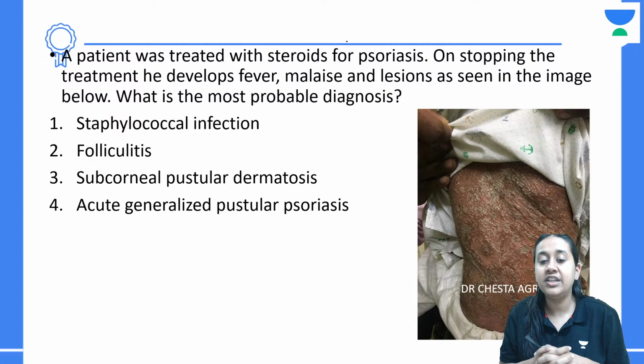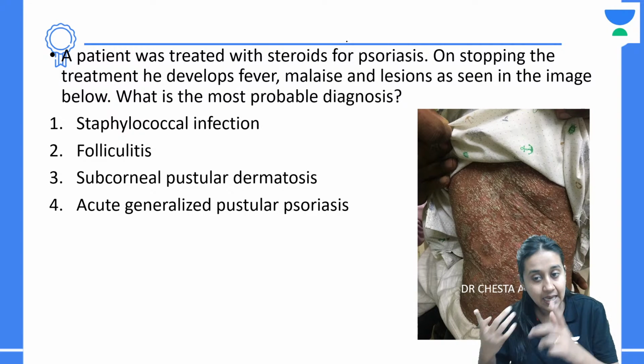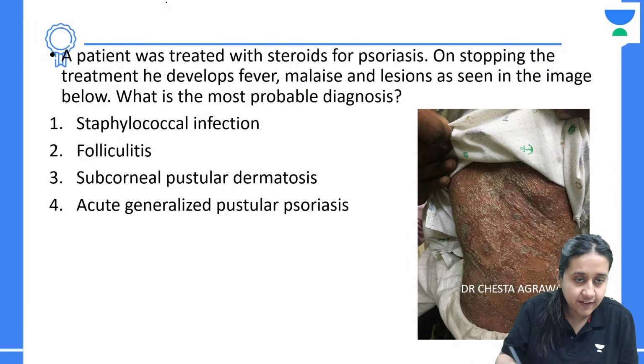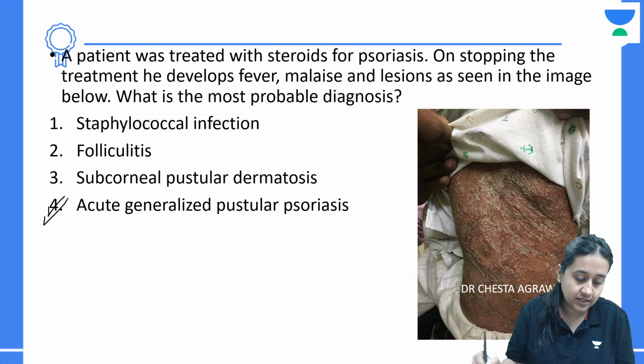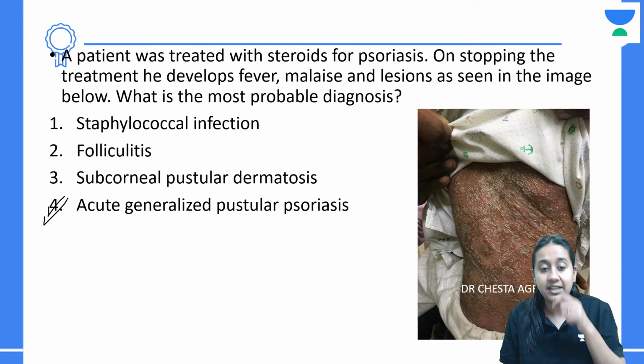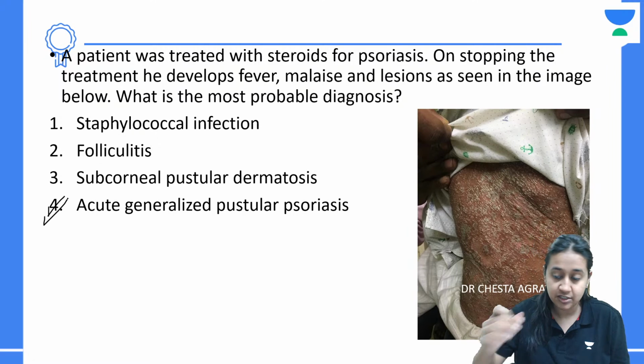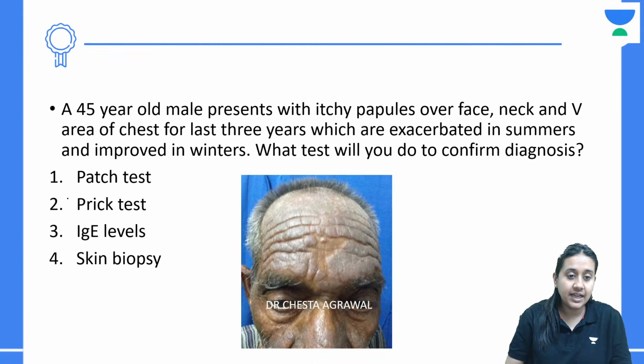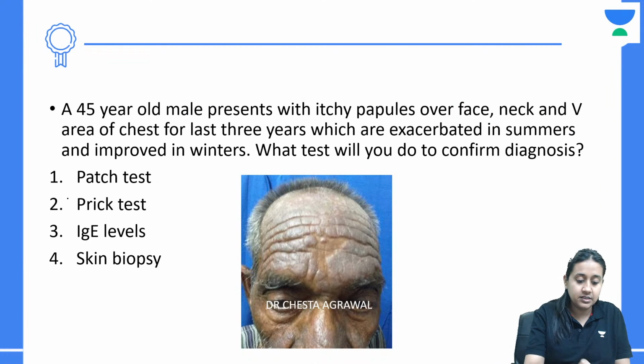He is a patient who is treated with steroids, and on stopping the treatment, he develops fever, malaise, and pustular lesions. Very nice. The answer would be acute generalized pustular psoriasis, because we never treat a patient of psoriasis with steroids, and if by chance we treat, we can get these pustular lesions. Next question is on your computer screen.